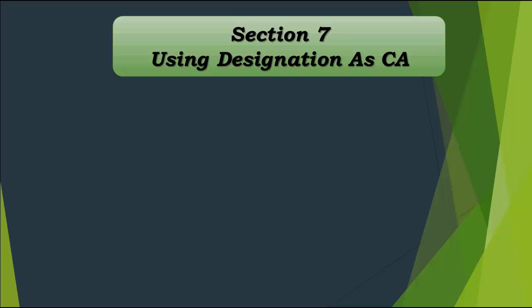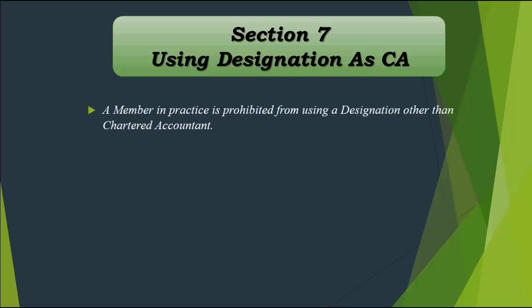But you need to understand that the institute prohibits any member from using a designation other than chartered accountant, right? That means even if you are a chartered accountant, and along with it you are a CS, you are a CWA, you cannot use the designation like that. You cannot say, yes, this is AG chartered accountant, or you cannot say it's AG cost accountant also, right? Or you cannot say AG is company secretary. No, once you are qualified as a chartered accountant, you will always have to use the designation of chartered accountant and no other designation, right?